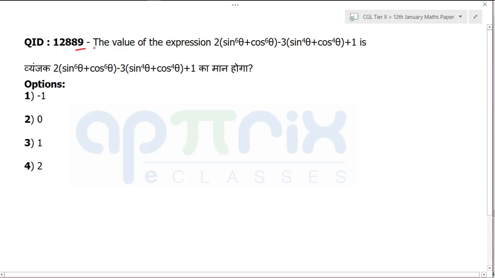That is question number 89. The value of this expression they are asking. I think they are asking or creating a joke, right?